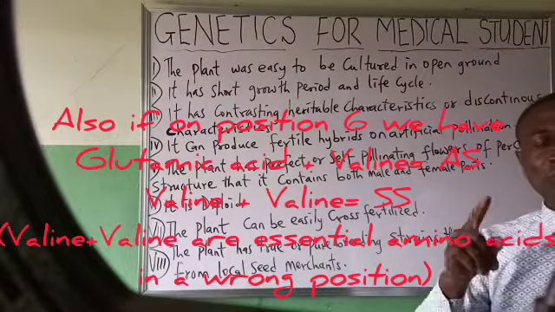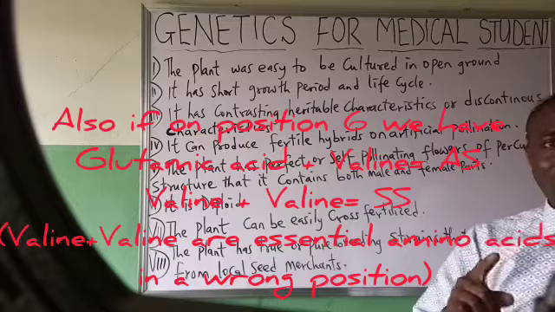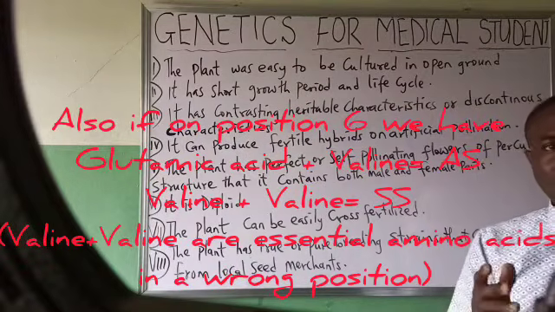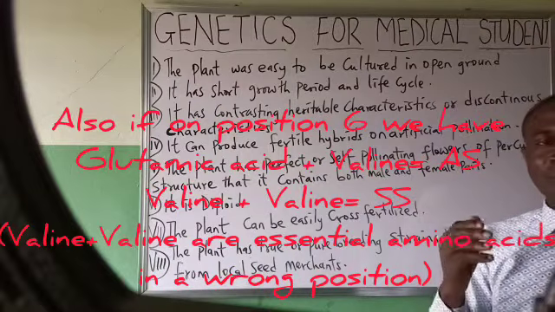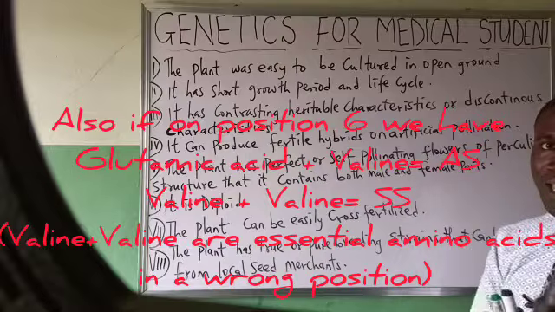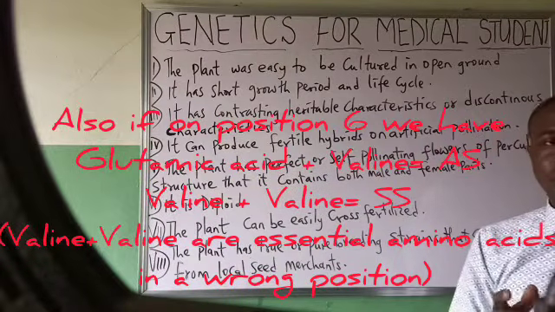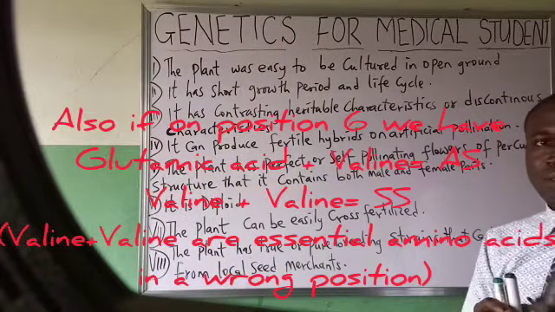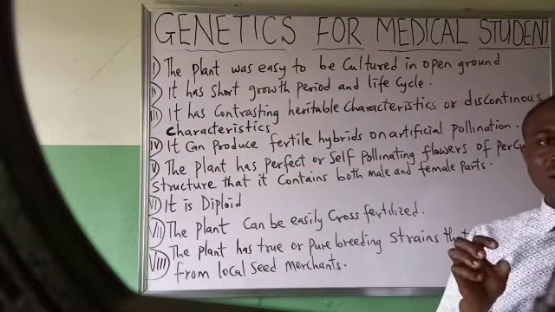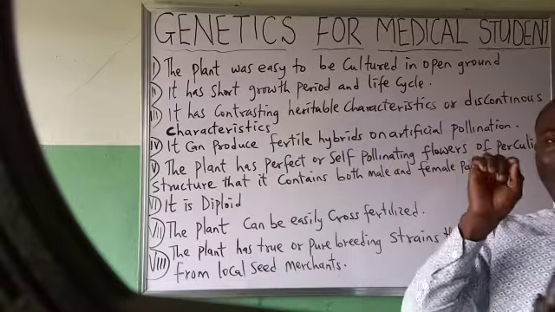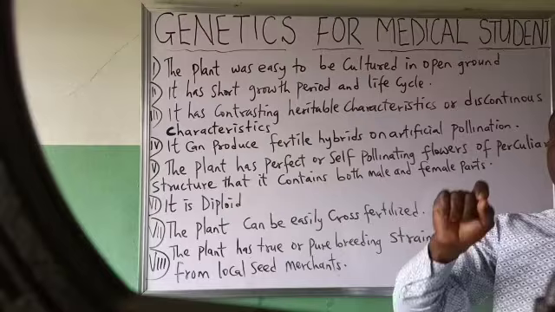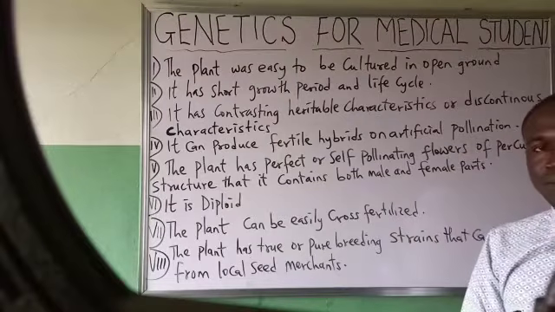Then if an individual possesses valine and another valine, that is two valine amino acids, it is very possible that the person will possess the SS genotype, that is, a sickle cell patient or sickle cell individual. Okay, so you now see that all features an individual is carrying is dependent on the amino acids he possesses.